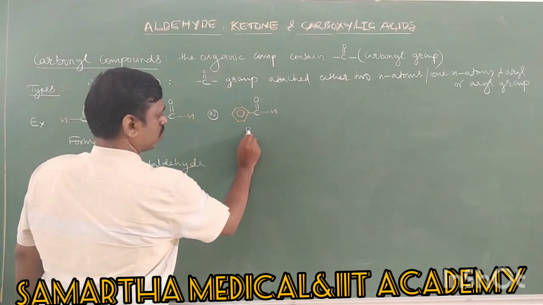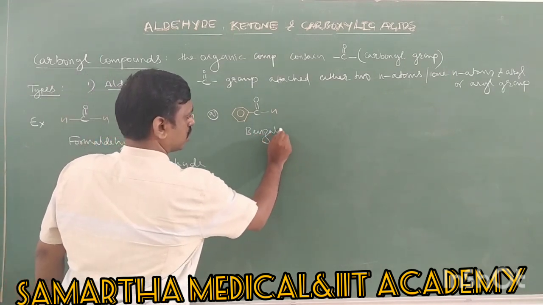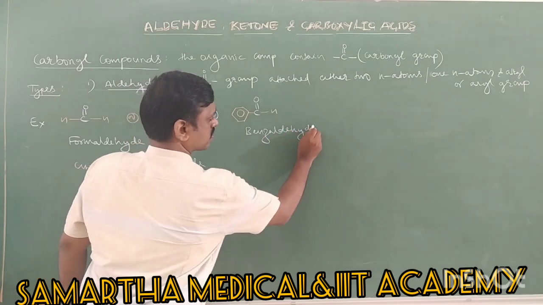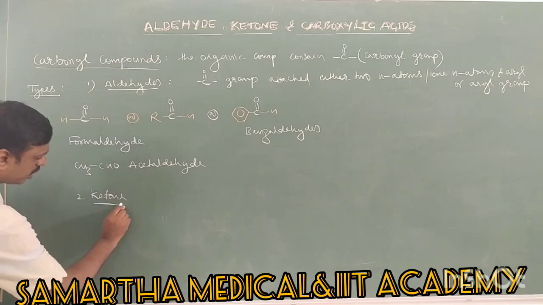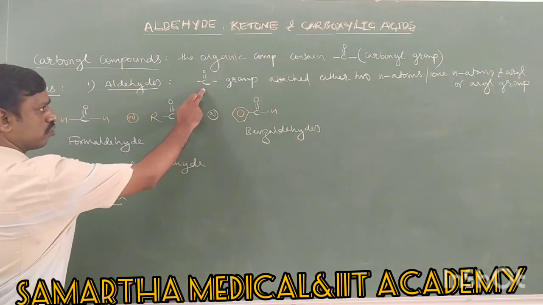Right, this is benzaldehyde. All these are common names, etc., examples for aldehydes. Next is ketone. What are the ketones? In ketone, the C double bond O group is attached